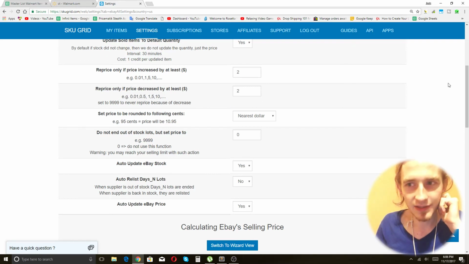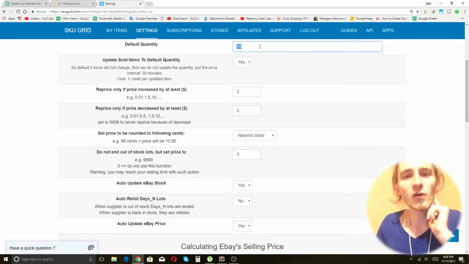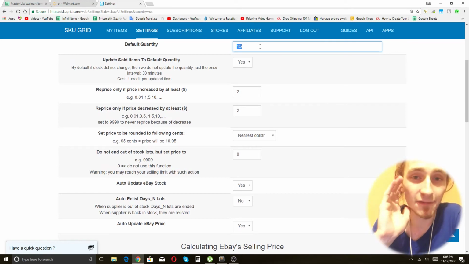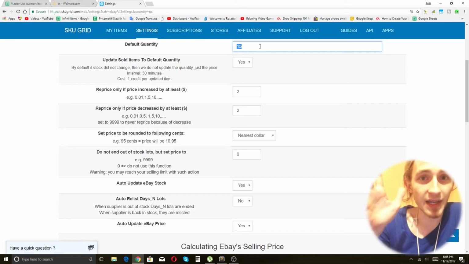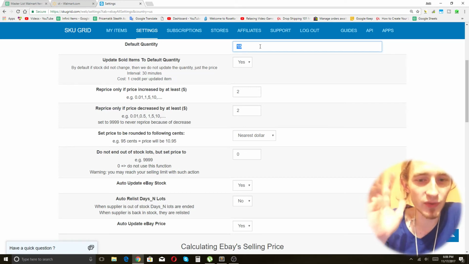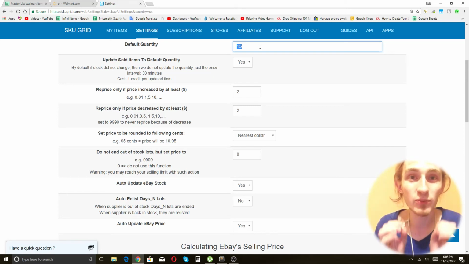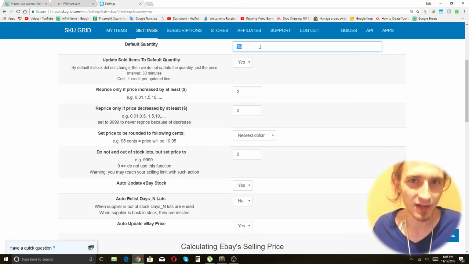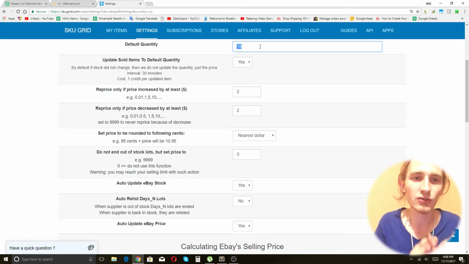So what I need to do now is change these settings. Our default quantity is 15. This is fine. I'm going to keep that. 15 is really high, I know, but the account is huge. And I want somebody to order 10 of an item. Because if somebody orders 10 of an item, even if I have break-even pricing, I automatically get $60 of profit for that item. Because every item is priced to include shipping cost.